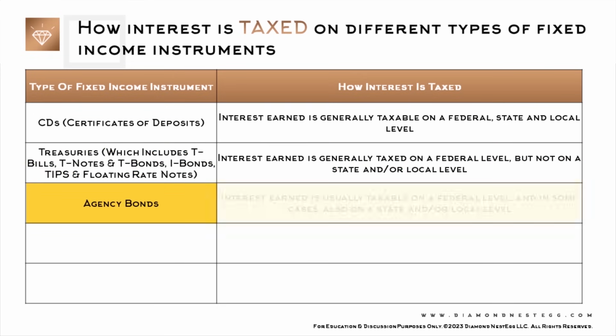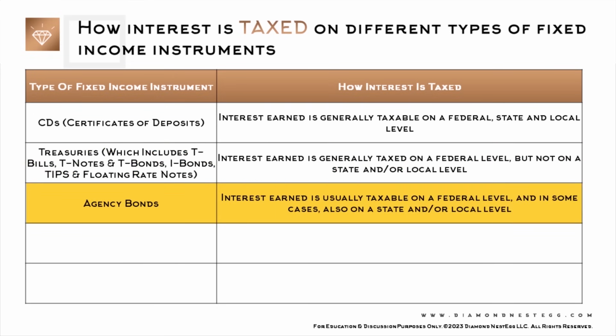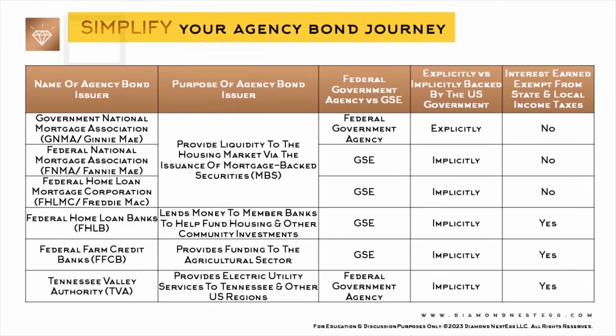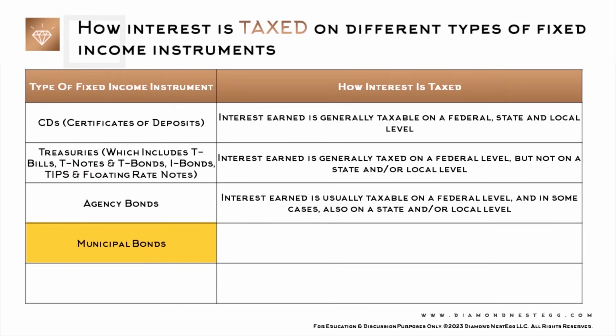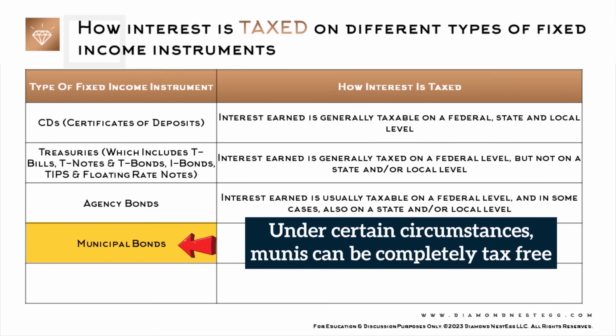For agency bonds, interest earned is usually taxable on a federal level, and in some cases, also on a state and or local level. You can refer to the Simplify Your Agency Bond Journey table, and specifically to this column here, to see whether interest earned is exempt from state and local income taxes, depending on who the agency bond issuer is. Moving on to municipal bonds, also known as munis, which under certain circumstances can be completely tax-free.